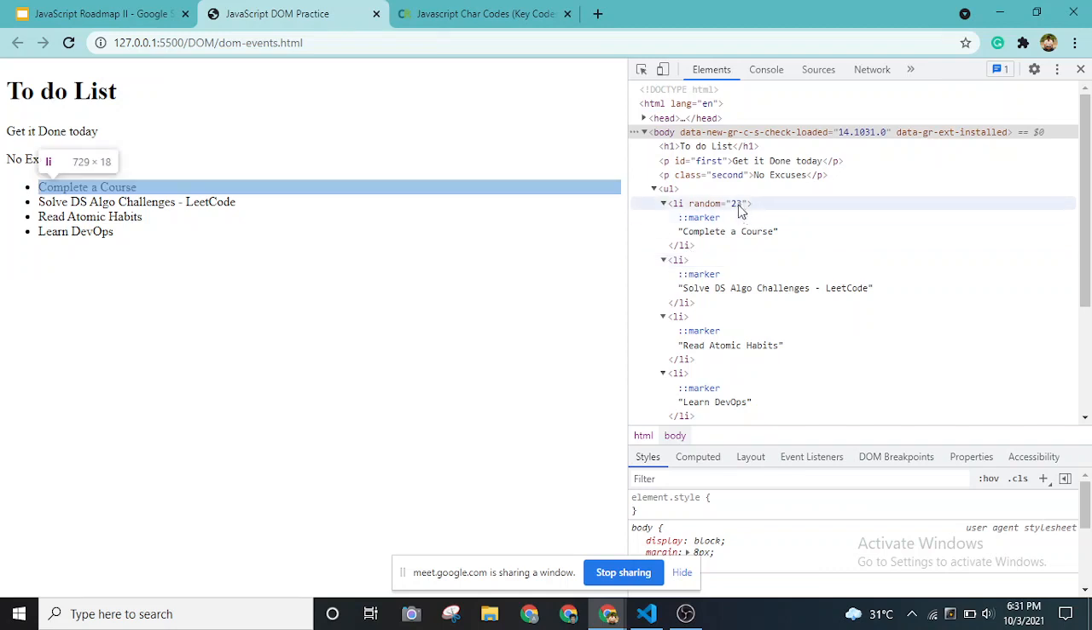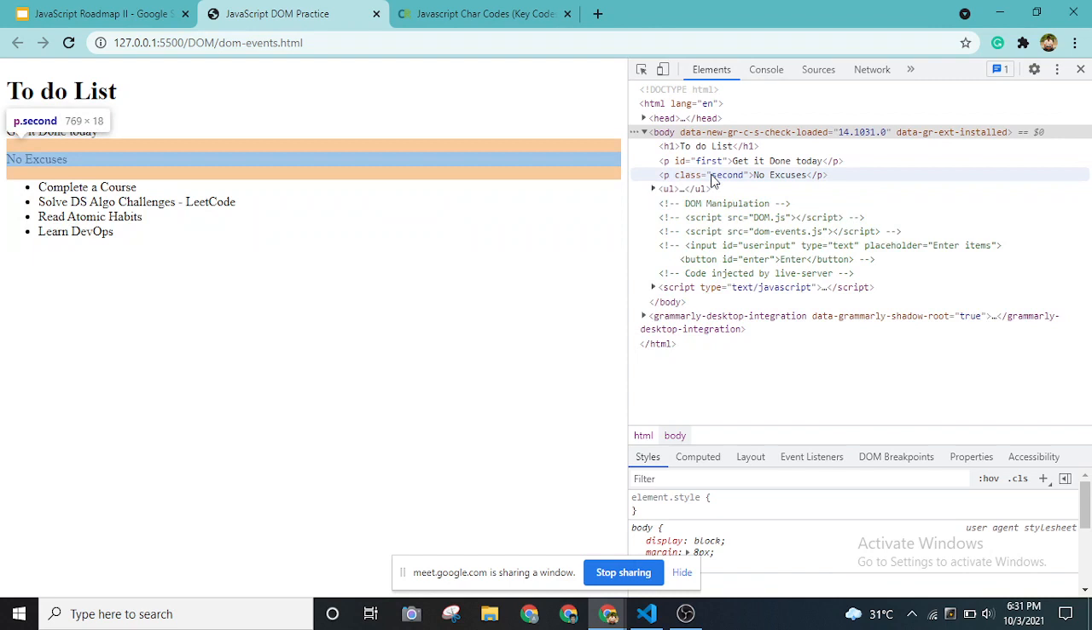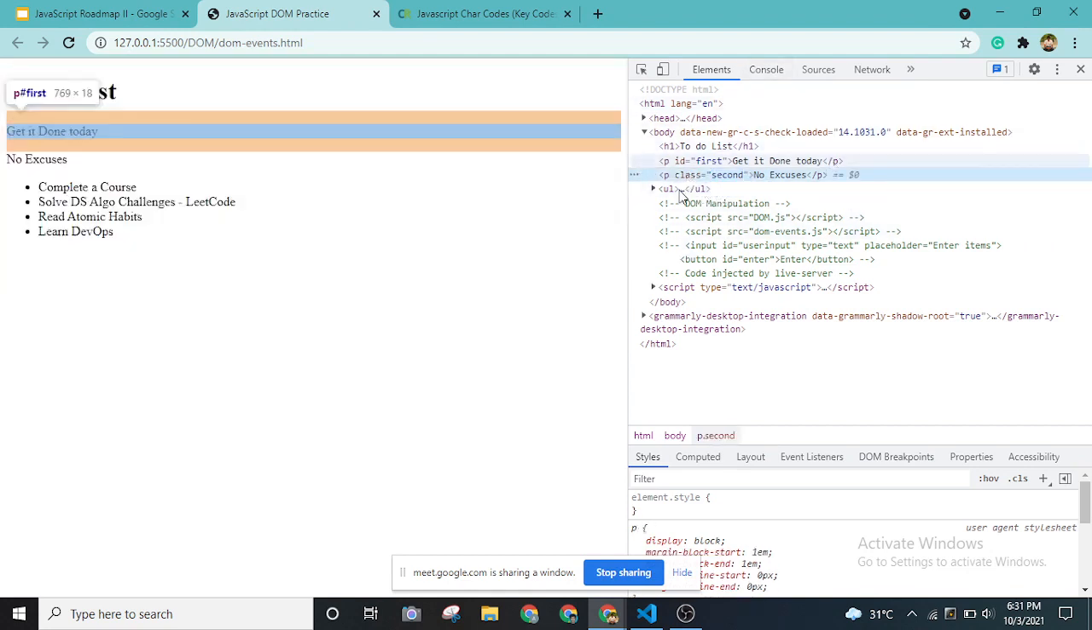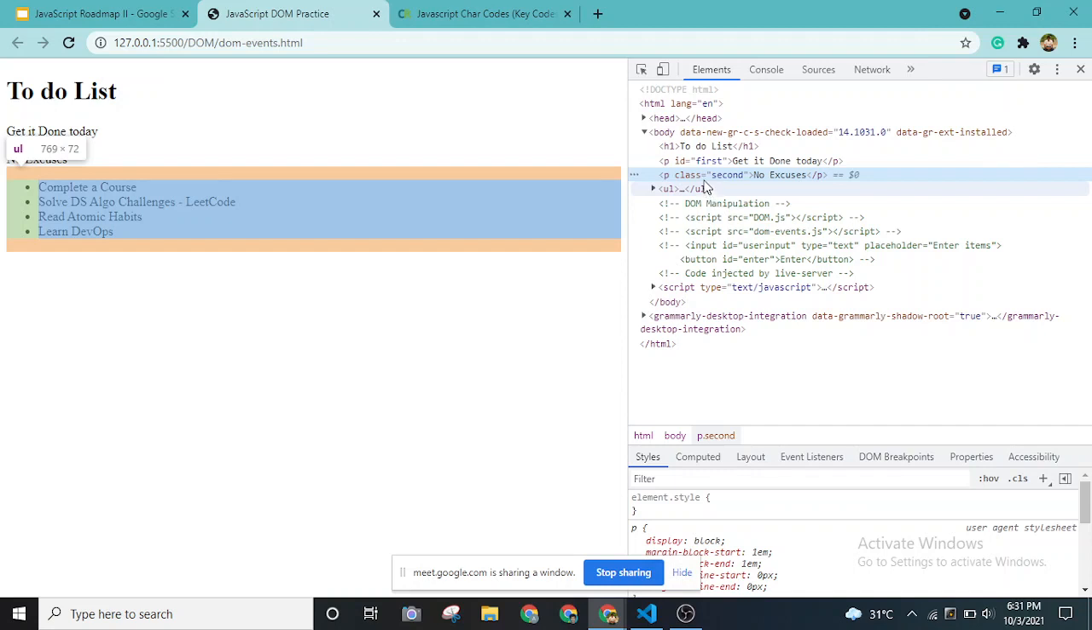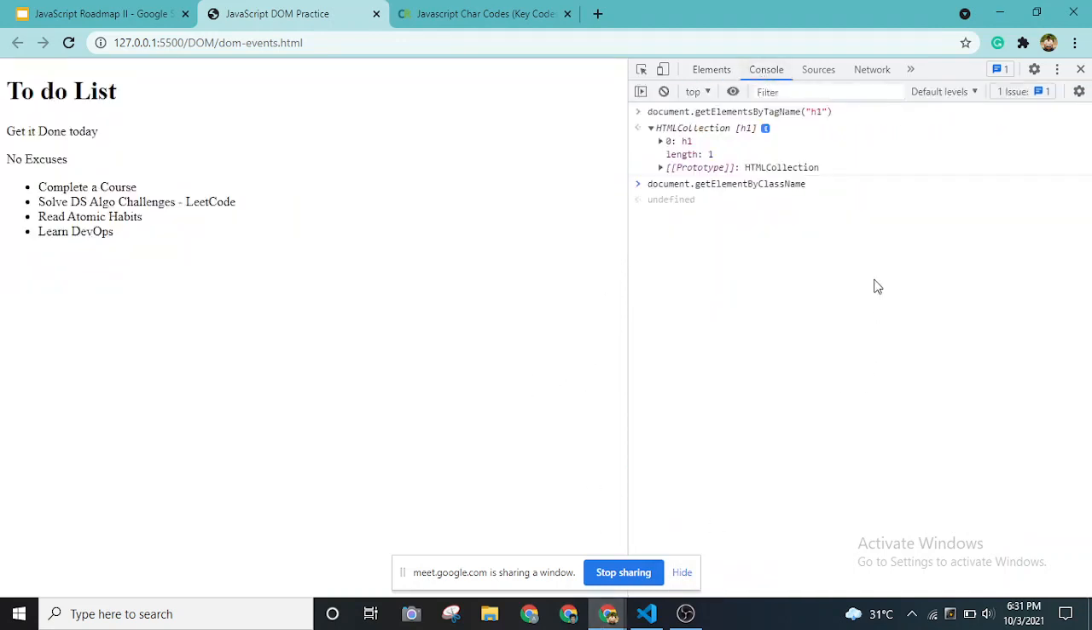Okay, so as you can see, we have a couple of classes over here, right? For this paragraph, which has the text "no excuses", I have given a class attribute with a value called second. So if I want to select this element by its class name, I'll be using the document.getElementsByClassName function, and I'll be passing it "second", since the value of the class name was second.